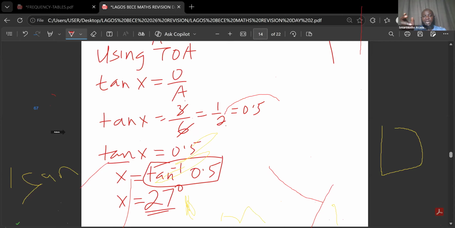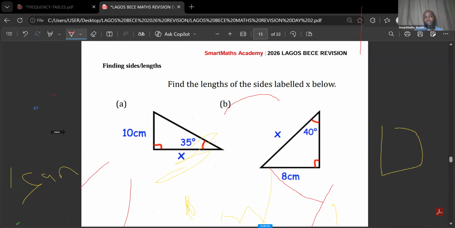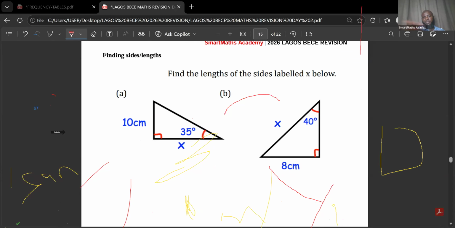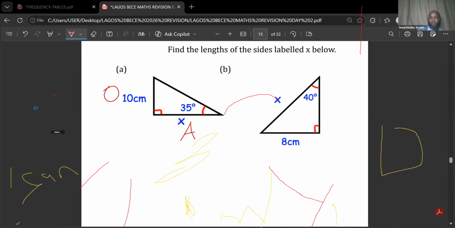Now, if it is a side that you are asked to find, the case is this one. Find the length of side labeled x. So we are looking for the value of x. We do the same thing. The side you are given and the side you are looking for, what is the side? The side you are given is 10. That is the opposite. The side you are looking for is the adjacent. Can you see this one again? And if you look at this one, the side we are given is opposite, and the side we are looking for is hypotenuse. I want us to solve this, not this.